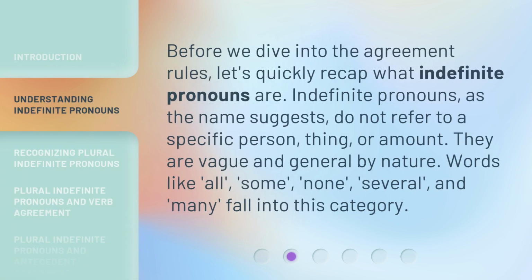Before we dive into the agreement rules, let's quickly recap what indefinite pronouns are. Indefinite pronouns, as the name suggests, do not refer to a specific person, thing, or amount. They are vague and general by nature. Words like all, some, none, several, and many fall into this category.